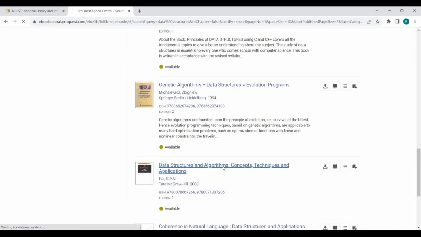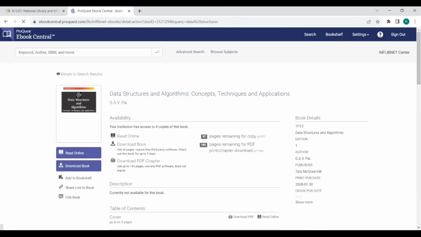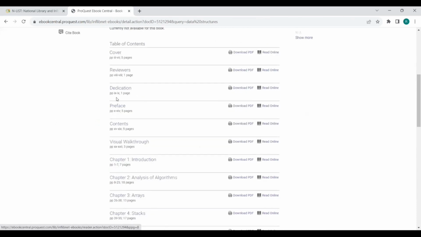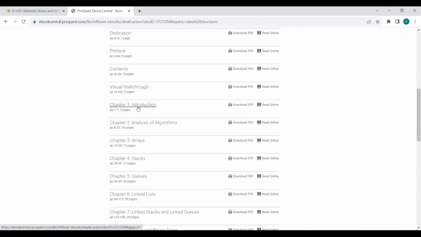So I am interested in Data Structures and Algorithms: Concepts, Techniques, Applications by G. A. Vijayalakshmi Pai. She belongs to Tamil Nadu and works in PSG College. So you can download this book, chapter by chapter as PDF. As I have told, the front and back covers are also scanned and uploaded by Tata McGraw Hill: reviewer's dedication, preface, contents, visual walkthrough.